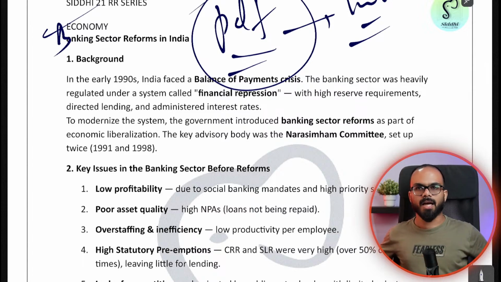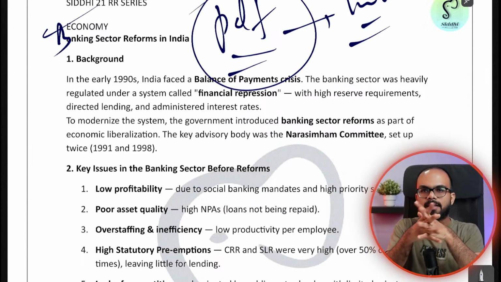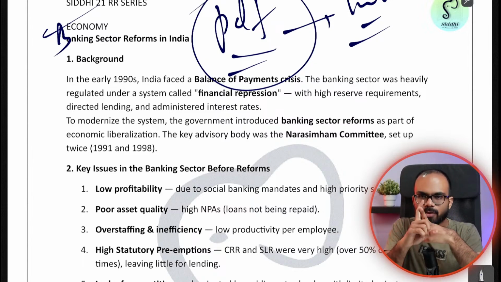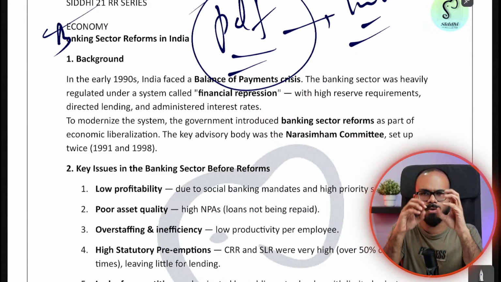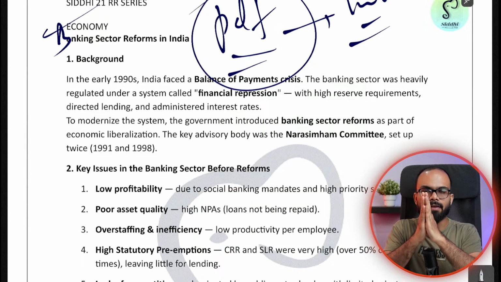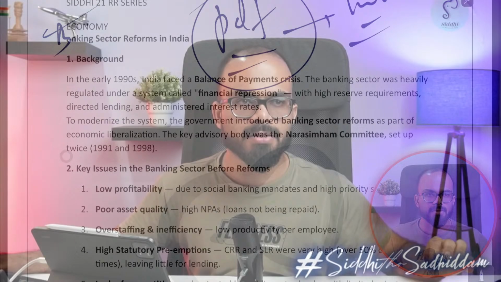Right. So now the last topic in banking sector, which is important, they are asking you questions on this. In steno, there were 2 questions on this, both on Narasimham Committee 1 and Narasimham Committee 2. But on the whole, I will explain the topic of banking sector and banking sector related reforms, and how the whole process came up. See, the Indian banking sector went through multiple stages of problems and multiple stages of reforms.